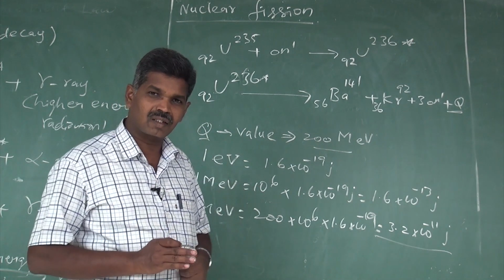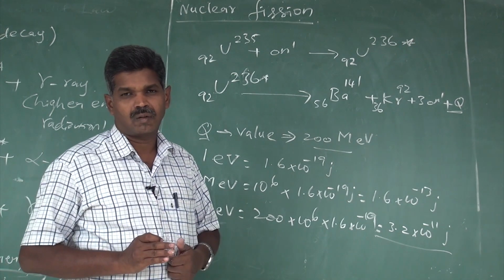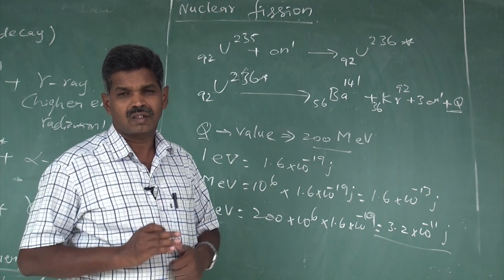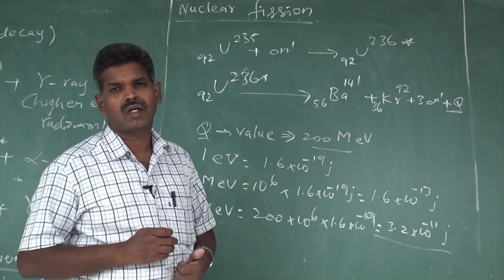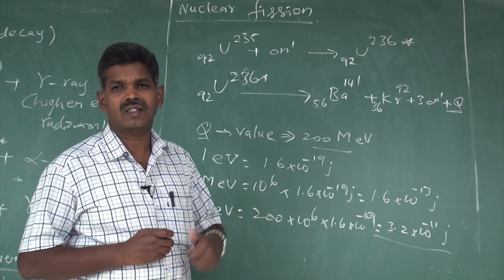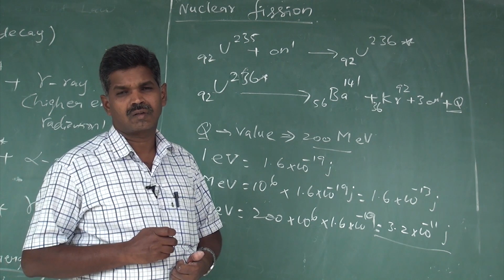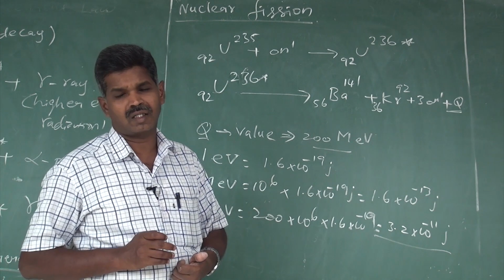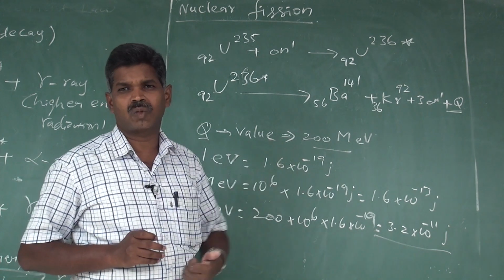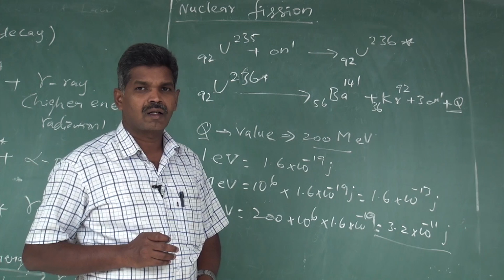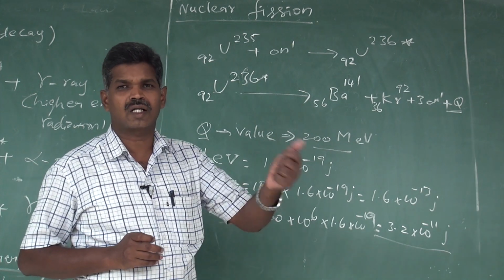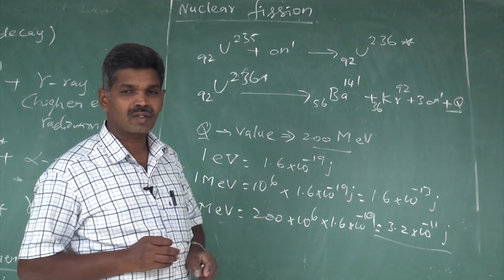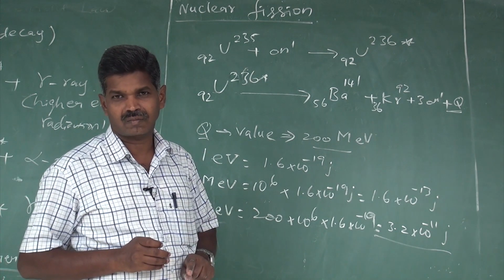Fission reaction is nothing but the process of breaking a heavier nucleus into two or more light nuclei. At the time of converting the heavy nucleus into two or more light nuclei, a larger amount of energy is released and neutrons are also released. The best example is the uranium 235 fission reaction.